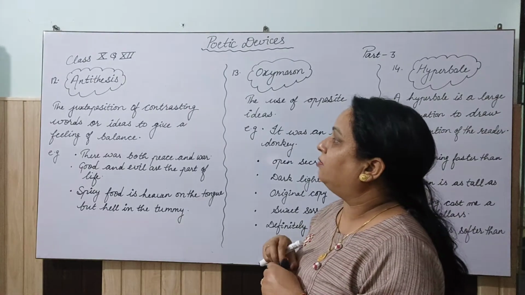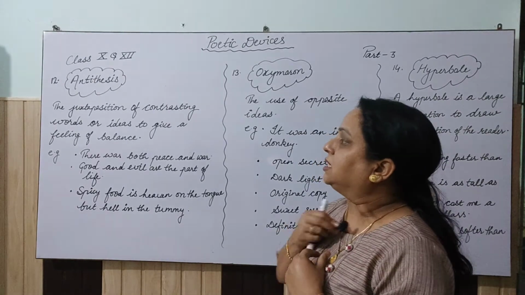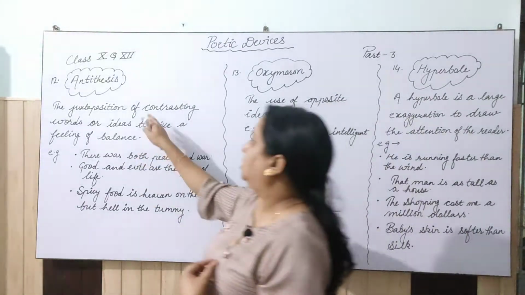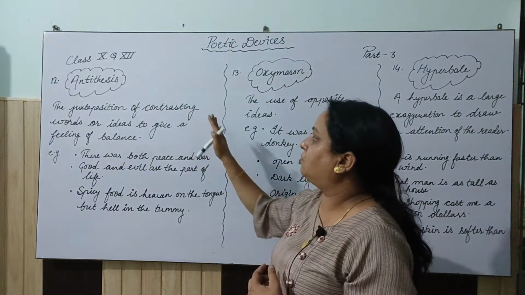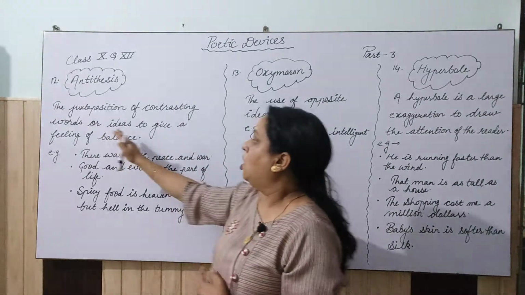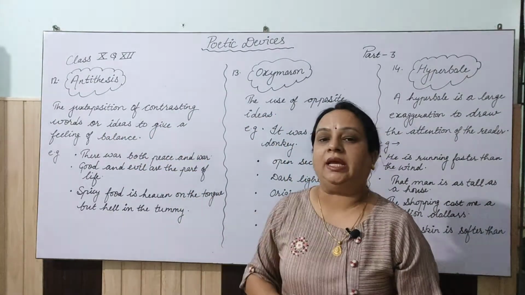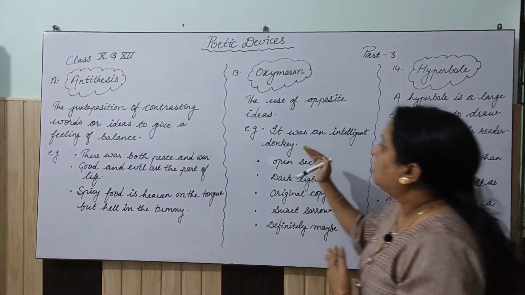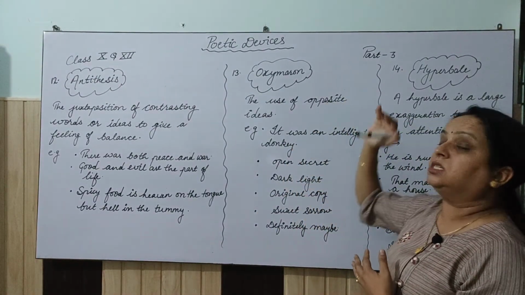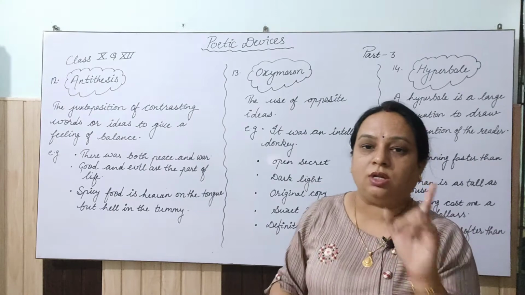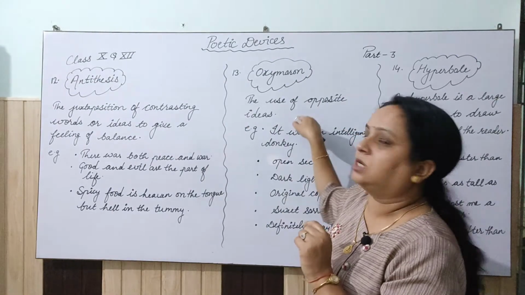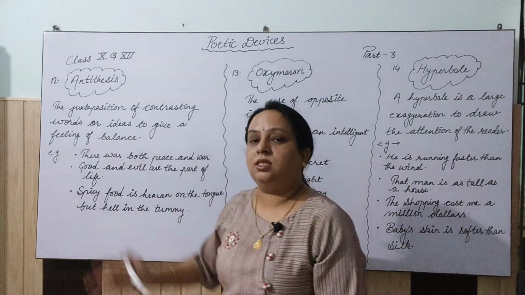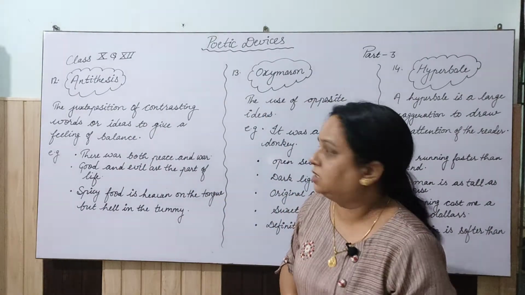So, you have to note here that antithesis is the juxtaposition of contrasting words or ideas to give a feeling of balance. Clear? And here you have to use opposite words and opposite ideas. Clear? So, let's understand this with the help of examples.